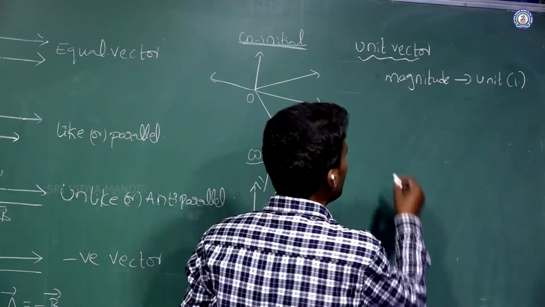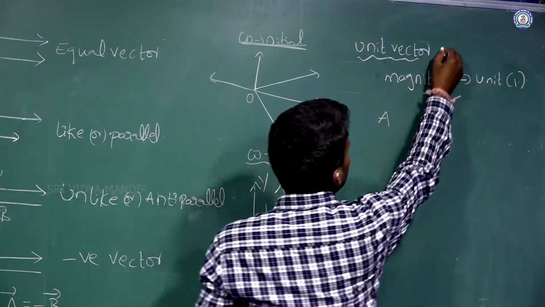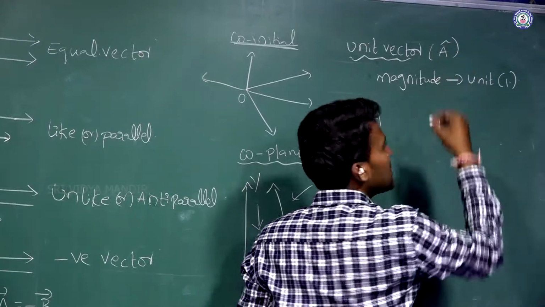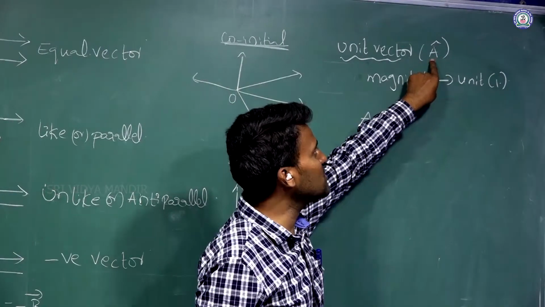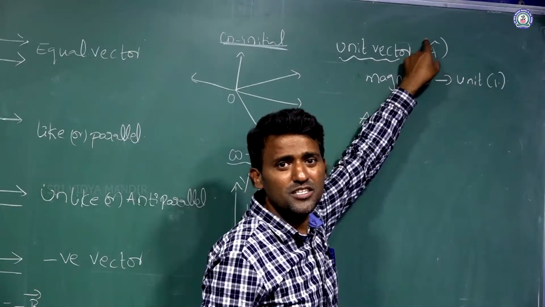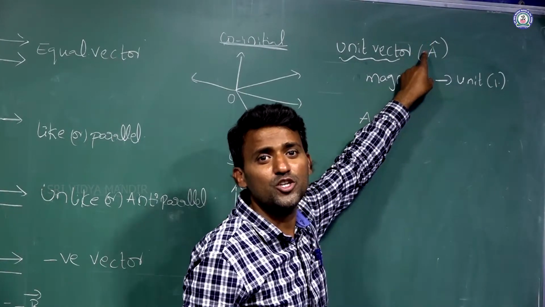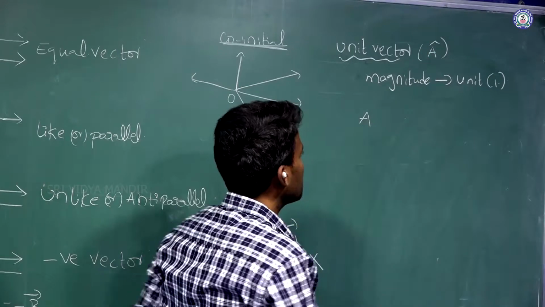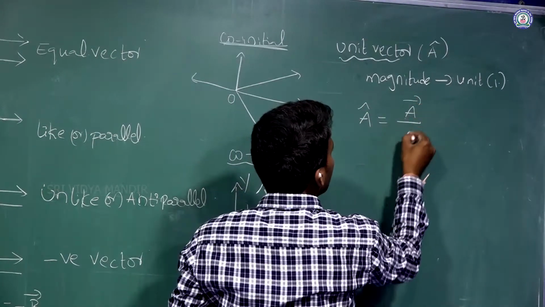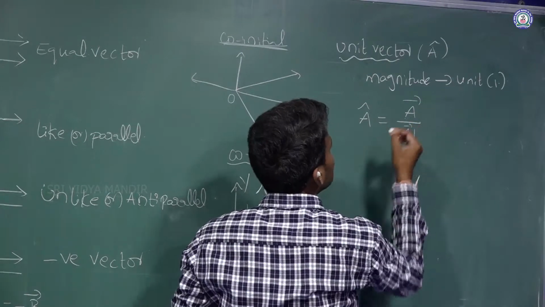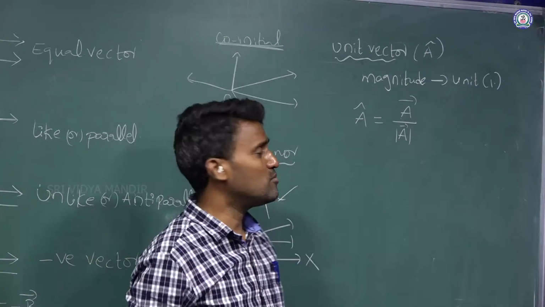Unit vector formula: it is represented by the cap, the A cap. Here A is a vector, but when represented with a cap, it means A is a unit vector. A cap is equal to A bar divided by modulus of A.